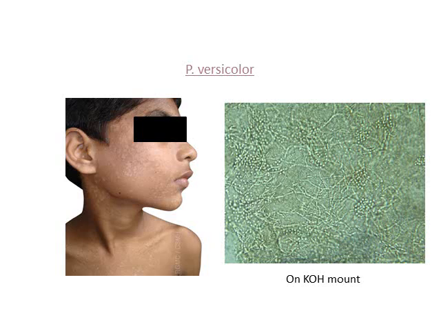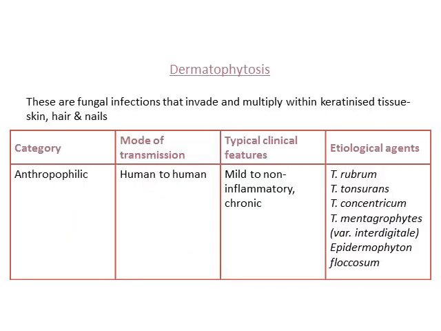So this is how pityriasis versicolor looks like, when you see multiple white patches on the face, on the chest, on the neck. How to diagnose this? We need to just take a scraping from this lesion, put it on a slide, and add potassium hydroxide. That is what we call a KOH mount. When you see it under the microscope, you see multiple hyphae and spores, what we call the spaghetti and meatball appearance.